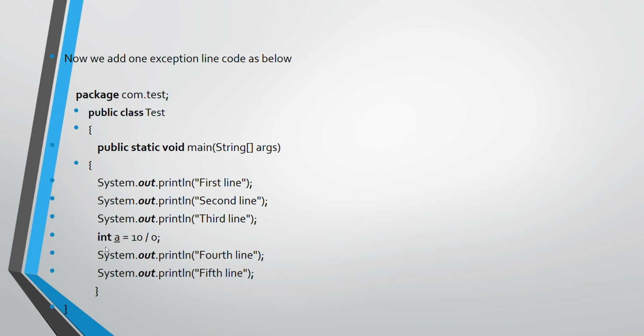So what is the output of this program? It will show only the first line, second line and third line sysout statements in the console window. And after that this program will show an error, an exception error: the number is not divisible by 0, and it will just terminate the program. It will not show the rest of the two lines after the expression 10 / 0, that is the fourth line and fifth line. Okay, so this is called an unexpected event.